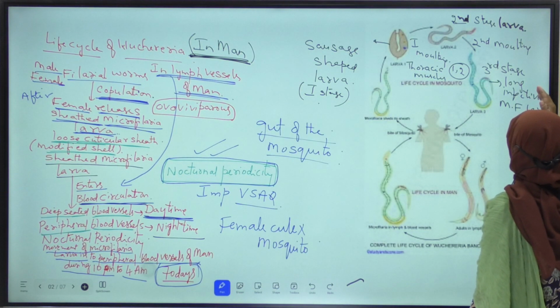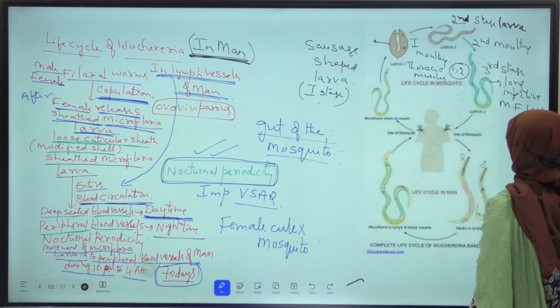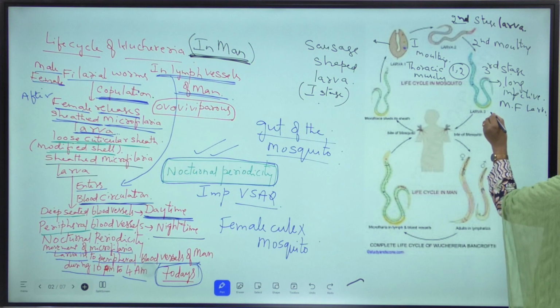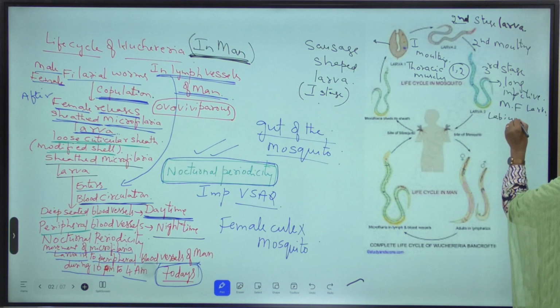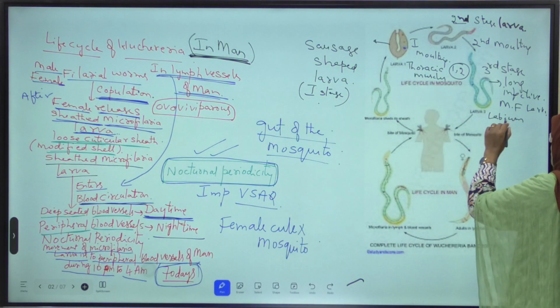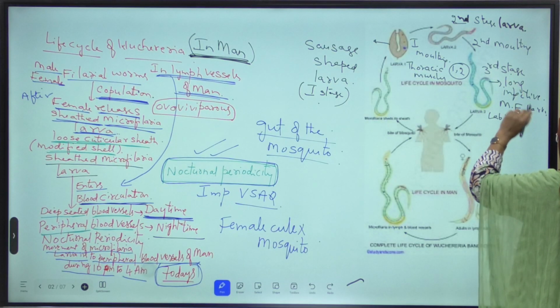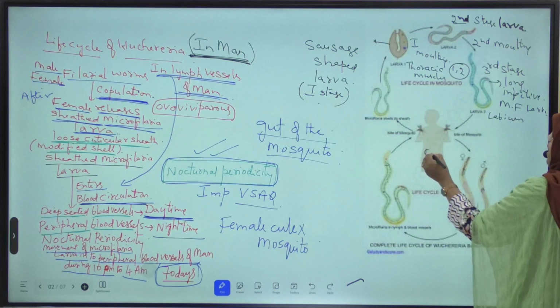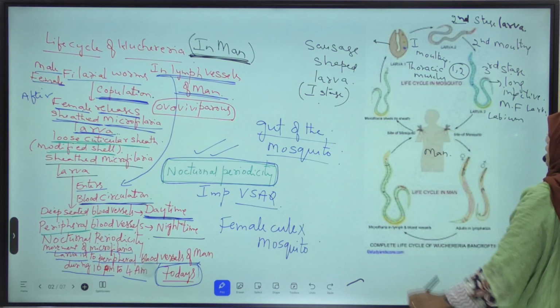This third stage long infective microfilaria larva later enters into the labium of the mosquito. Labium means lower lip of the mosquito. From the labium of the mosquito, this third stage long infective microfilaria larva enters into man. How?